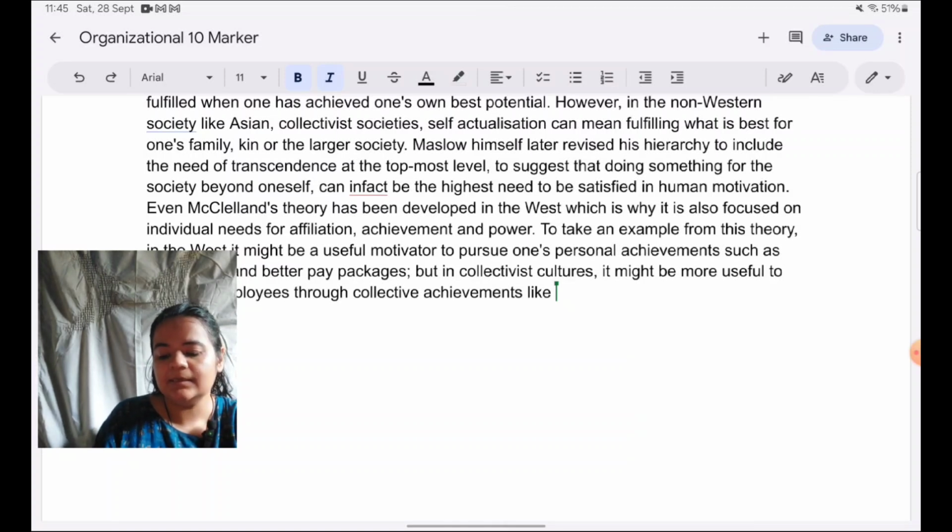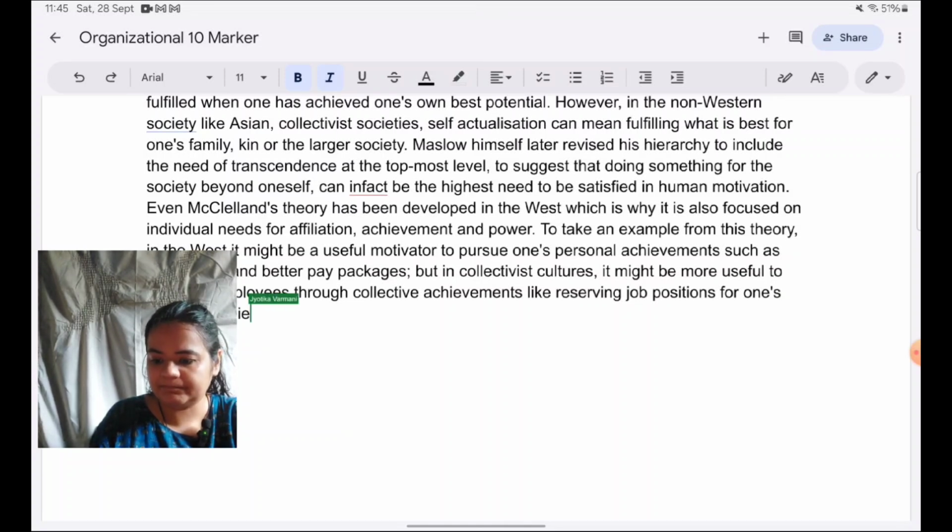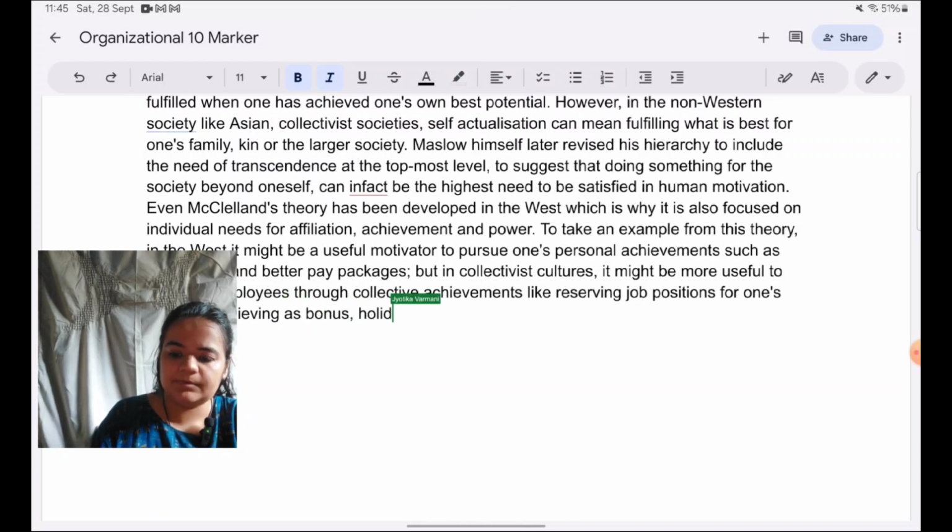So we can say reserving job positions for one's family, or achieving bonus holiday packages or other perks for their family, etc.